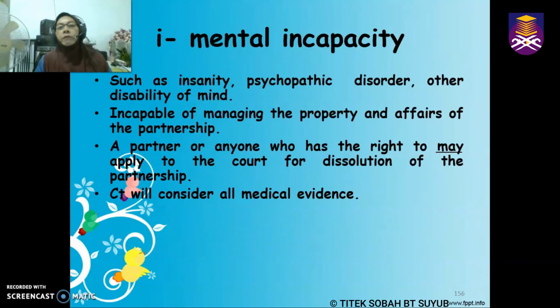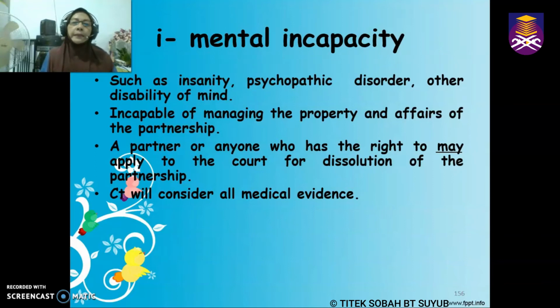Okay, let's go on with mental incapacity. What is mental incapacity? Mental incapacity is a kind of sickness of the mind, such as insanity, psychopathic disorder or disability of mind. So meaning now the partner cannot manage the property and affairs of the partnership.